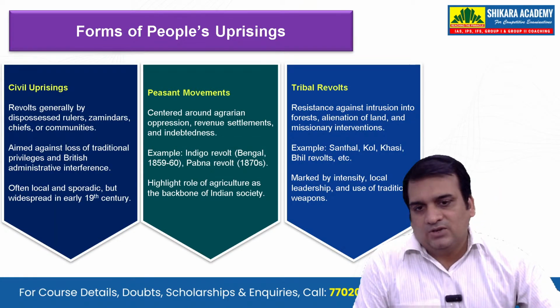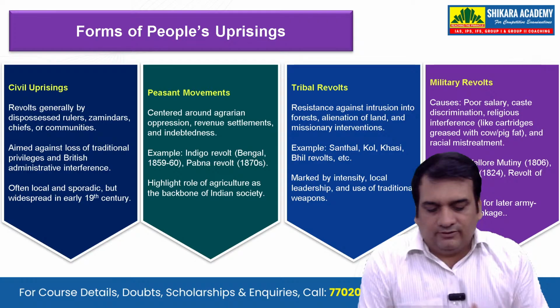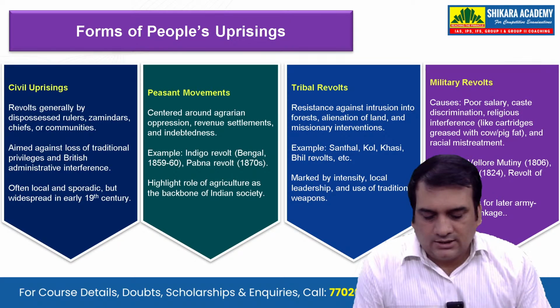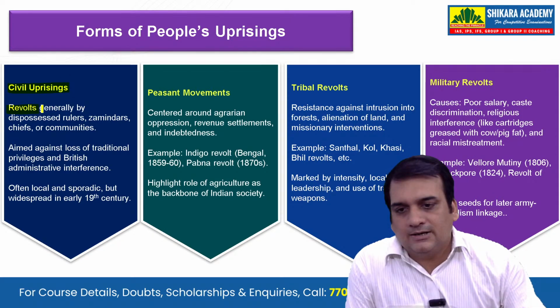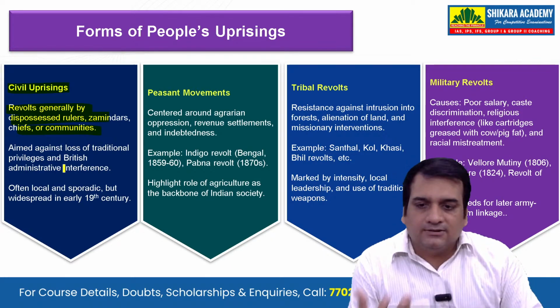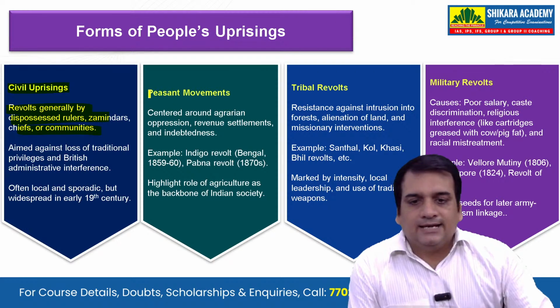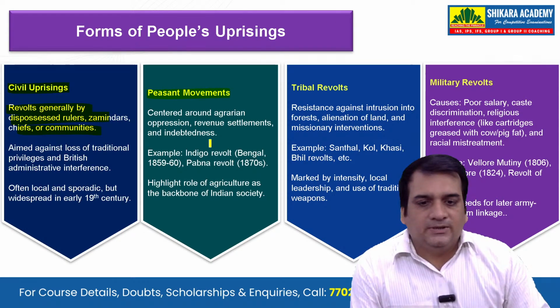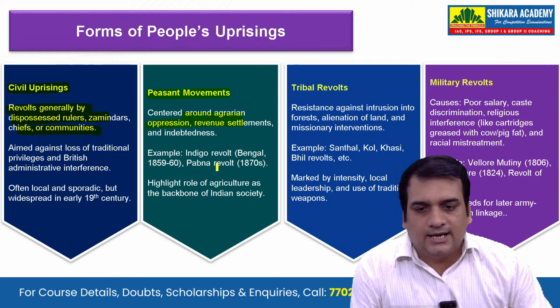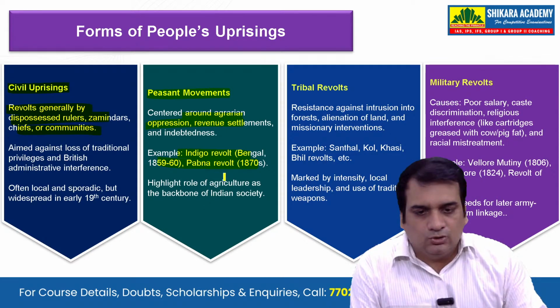Forms of people's uprising: what were the forms? There were basically four different forms that we are going to see. First is the civil uprising, that is the revolts generally by the dispossessed rulers, jamindars, chiefs, or communities at that time. Next is the peasant movement. This was carried out by the peasants, centered on agrarian operations, revenue settlements, and indebtedness. Examples are the Indigo Revolt and the Pabna Revolt.